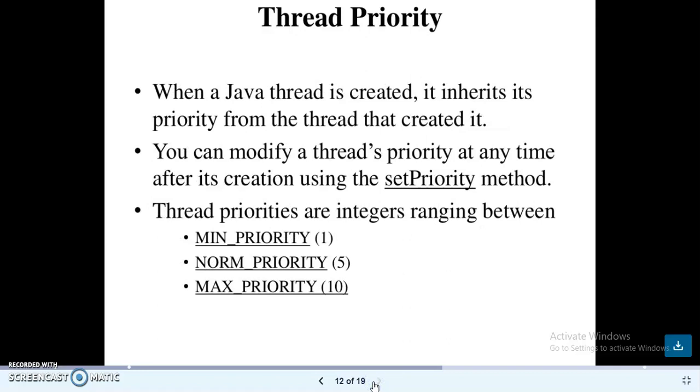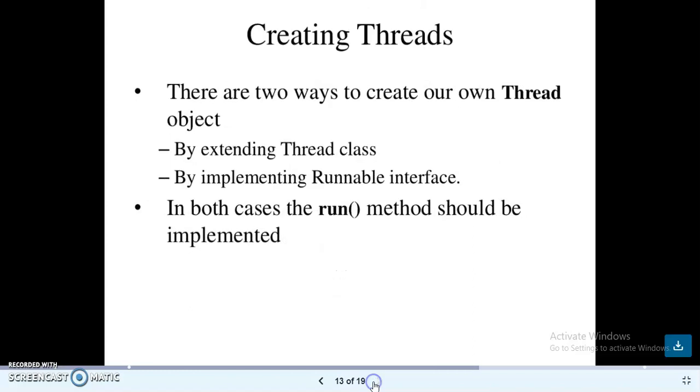And then thread priorities. When a Java thread is created, it inherits its priority from the thread that created it. You can modify the thread priorities at any time after its creation using the setPriority method. Thread priorities are integers ranging between 1 and 10. Minimum priority is 1, normal priority is 5 and maximum priority is 10.